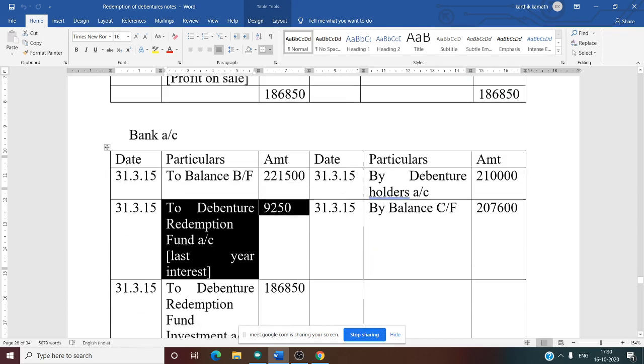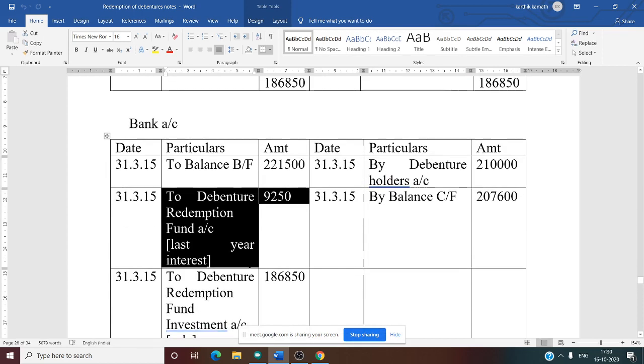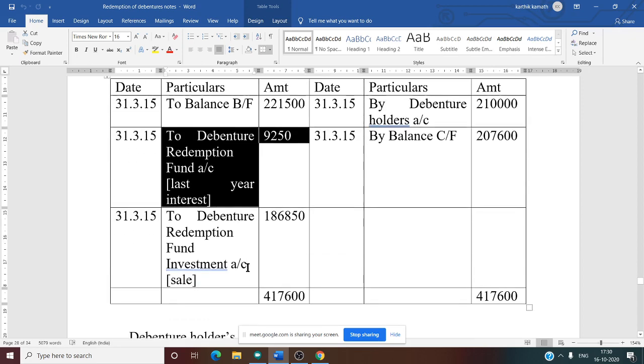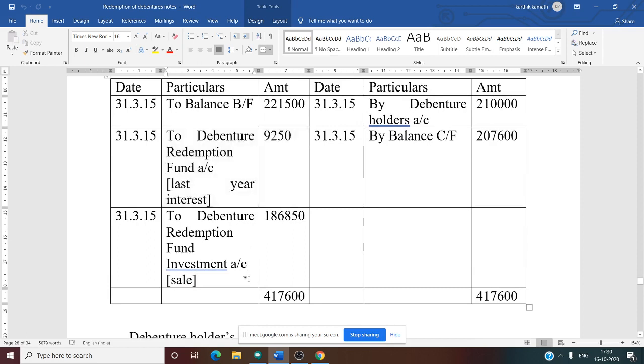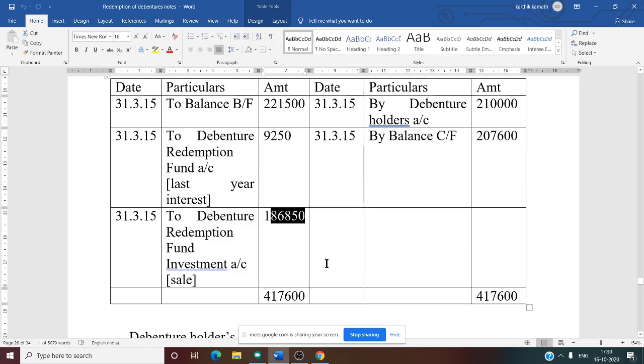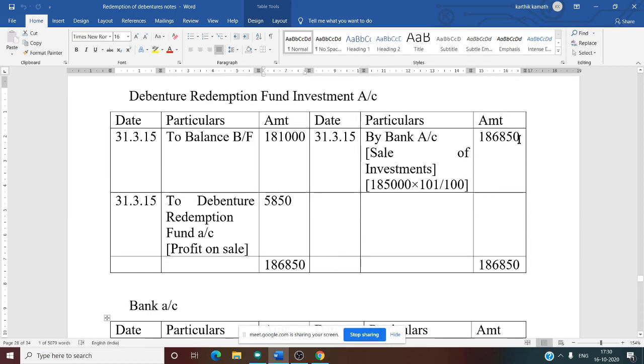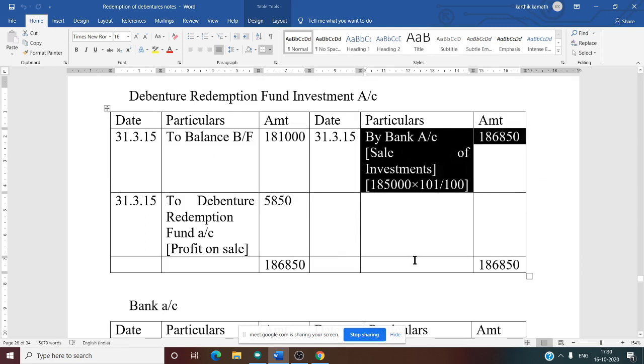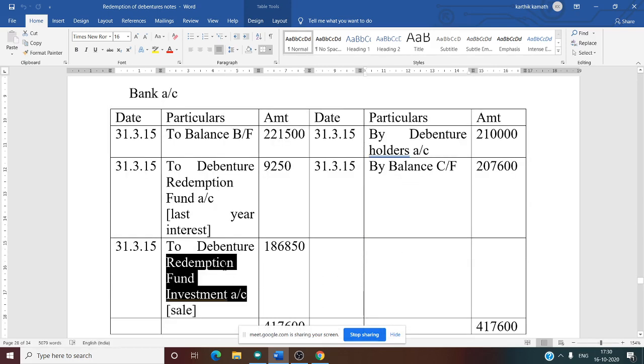After that, the sale amount we need to write. For that we need to see the third account. What is our third account? Debenture redemption fund investment account. This is a transfer entry from the third account, debenture redemption fund investment sale, 1,86,850. How did we get 1,86,850? From the sinking fund investment account transfer entry. Here we have written by bank account, so in the bank account, To DRFI account. That's what we have written here.